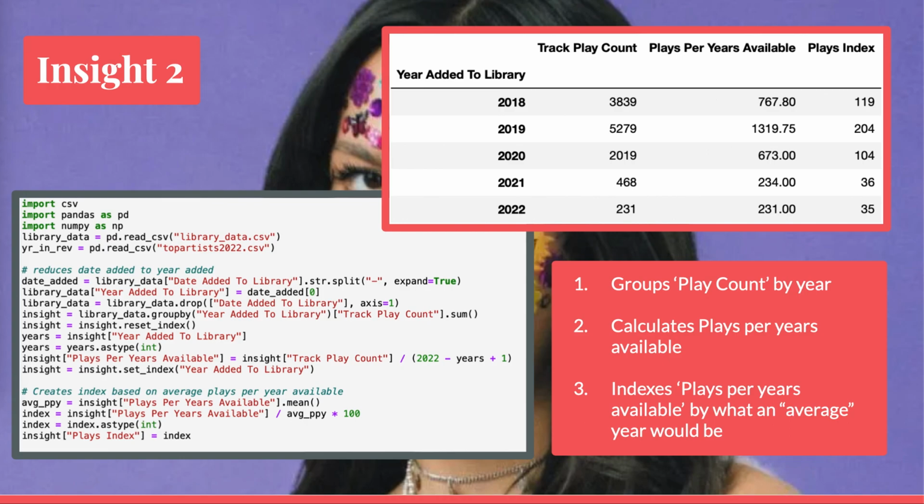So it kind of exists to show how much new music she listened to, because in her year in review, the top 4 artists all released new music in the past 2 years, but we weren't sure how much of that was influenced by new music or how much of it was just old hits from these artists. So the final column is, again, an index that is based on the average plays per year available. And it does appear that older music makes up a majority of the music streams here, as the music added to the library from 2021 or later is listened to 64% less often than average.